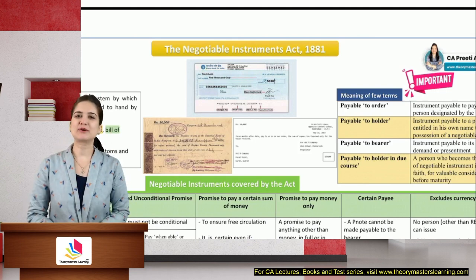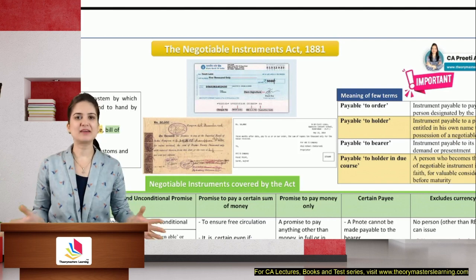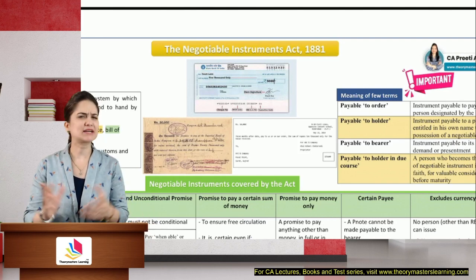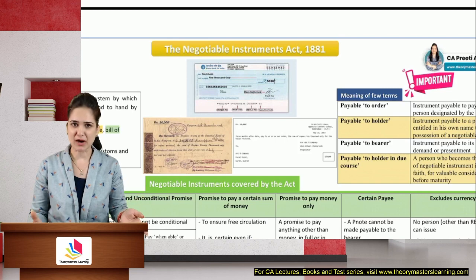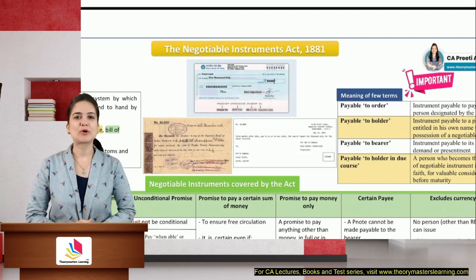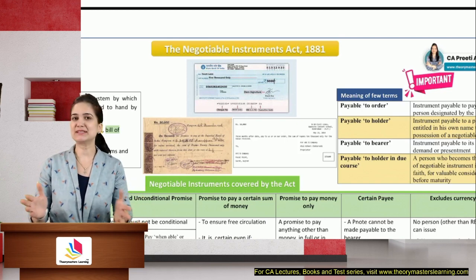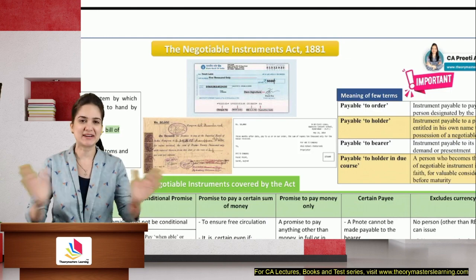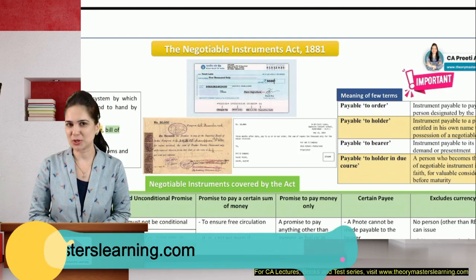In this video, we are going to discuss the entire Negotiable Instruments Act. It has weightage of around 8 to 10 marks. So yes, it is an important act for exam, and in this video, we are going to cover the entire act in English language only.